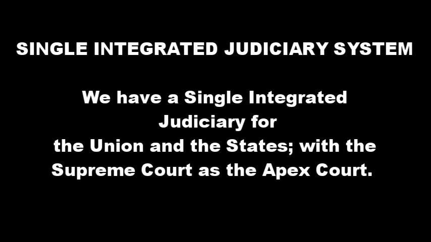And the third one is appeal. All the cases that come from the lower court can be taken to the high court and ultimately to the Supreme Court. The Supreme Court is the highest or the apex court, and by giving appeal from the lower court, the cases can be taken to the higher court, first to the high court, then to the Supreme Court. That is about the single integrated judiciary system. In India, we have a single integrated judiciary system in which the Supreme Court acts as the head or the apex of all other courts.